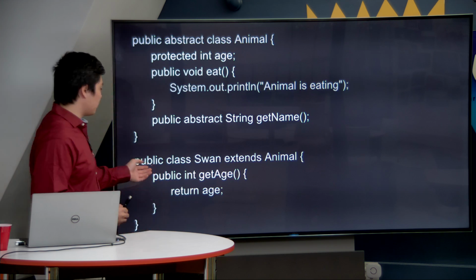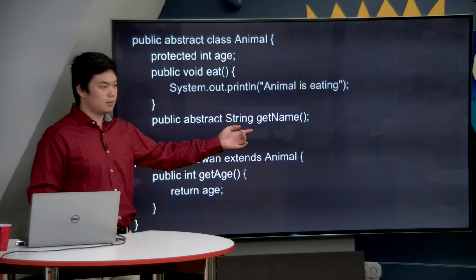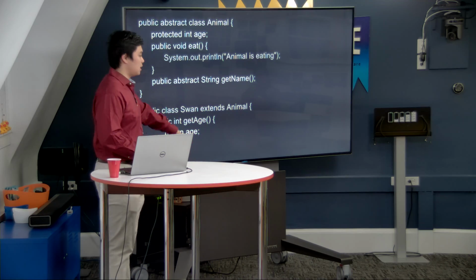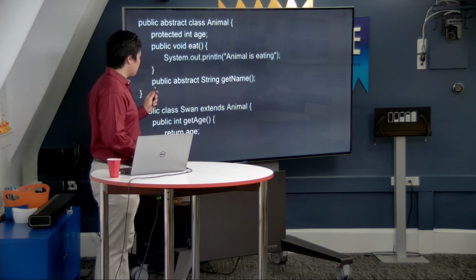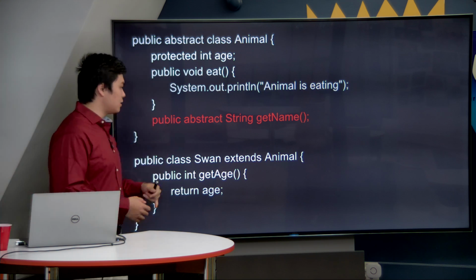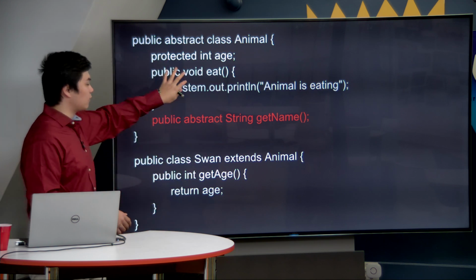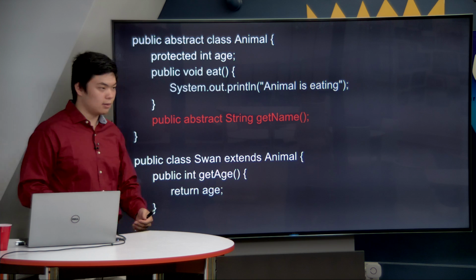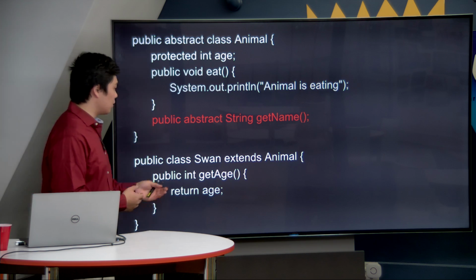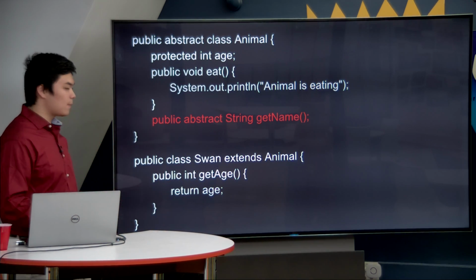What if we have the public class swan extending the animal, but we do not try to implement the getName method? What if instead we just have a random method here that says like getAge, and it takes the age and returns it? What will happen here? Will this compile? The answer is no, unfortunately, because Java notices that you had an abstract class with an abstract method. When you create your child class and you inherit everything from the parent class, you inherited an abstract method. But you did not implement it. You did not take your blueprint and do anything with it. So what is happening here? Java is saying that, unfortunately, your class cannot be concrete because it still has something abstract inside of it. How do we fix this?